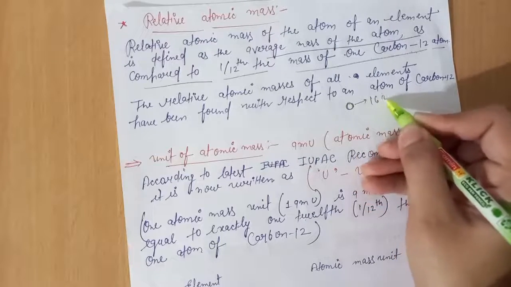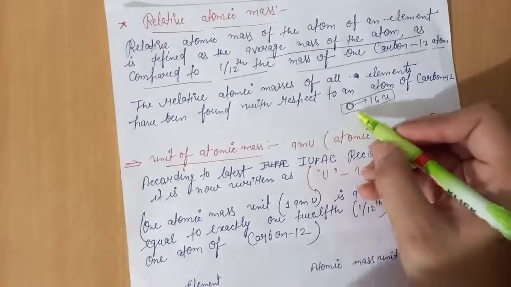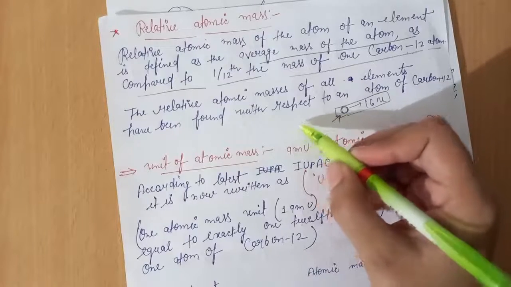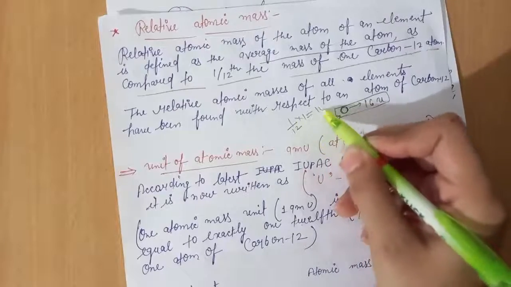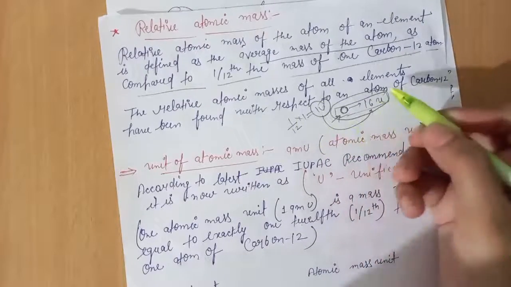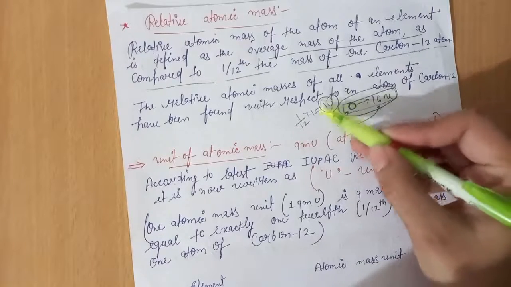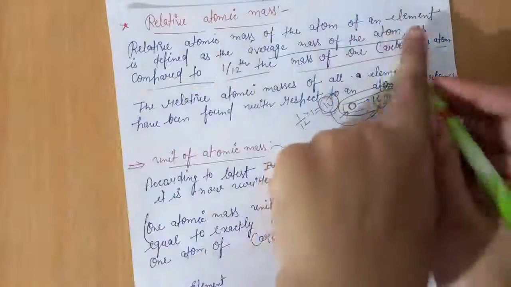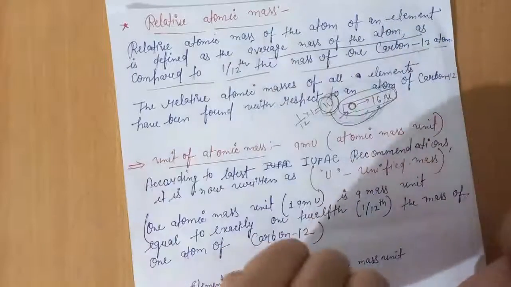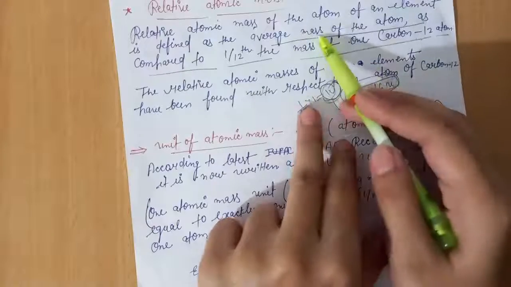Such as, oxygen mass is 16 U. How much heavier is one atom of oxygen compared to 1/12 the mass of one carbon atom, which is equal to 1 U? So this one atom of oxygen is 16 times heavier than this 1 U. This is the comparison, or the relative atomic mass. Here the definition is written. And the average atomic mass of the oxygen element is 16, that is, the average mass of the atom.